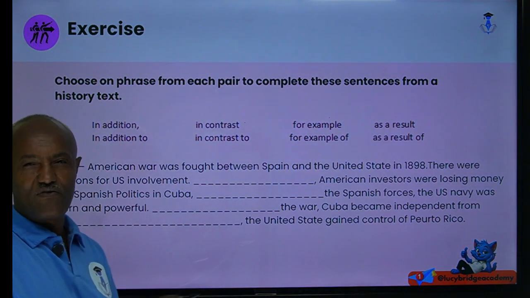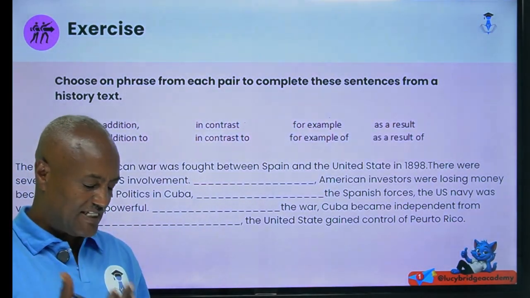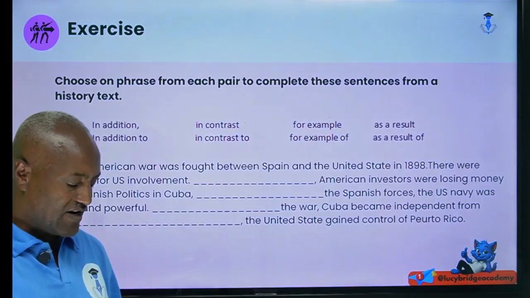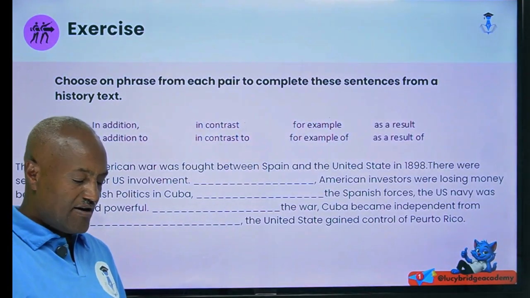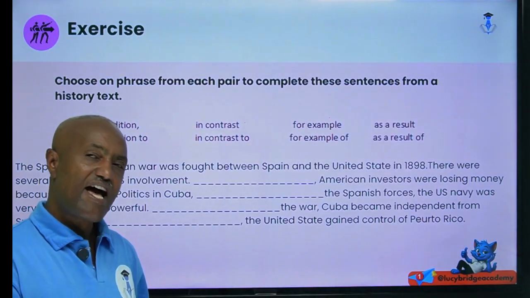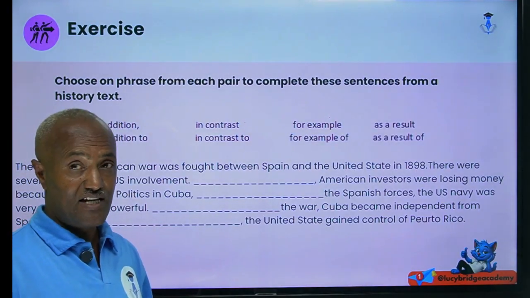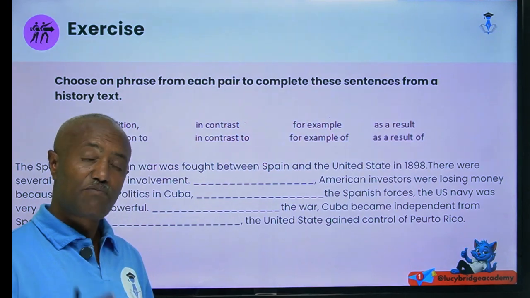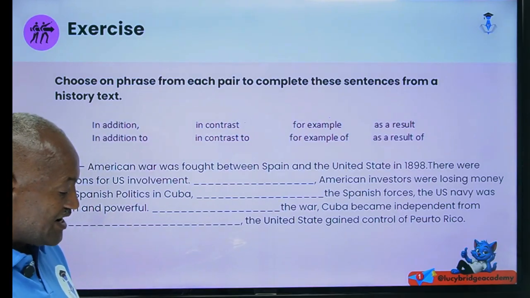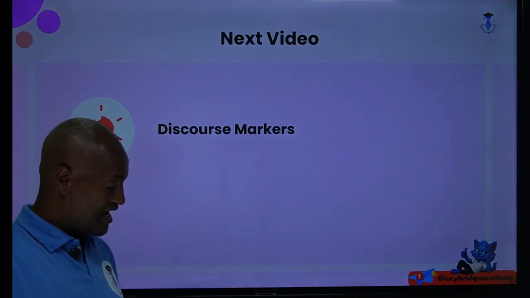I like this type of exercise because it helps you read deeply. You read deeply and then complete with the appropriate complex preposition or connector. If students can do this type of exercise, what does it help you with? In the exam, when you are asked with one sentence or two sentences, things will be very easy. If you develop the practice of tackling this type of question, you'd better do it. Then maybe I gave you the key point. So this is what I need to say.